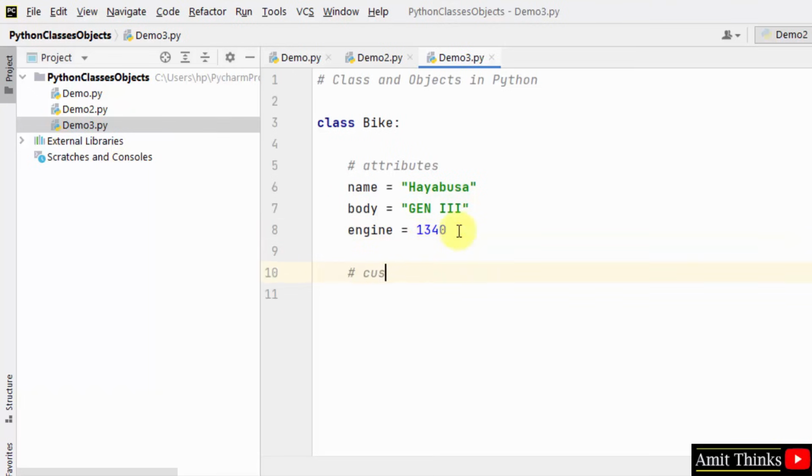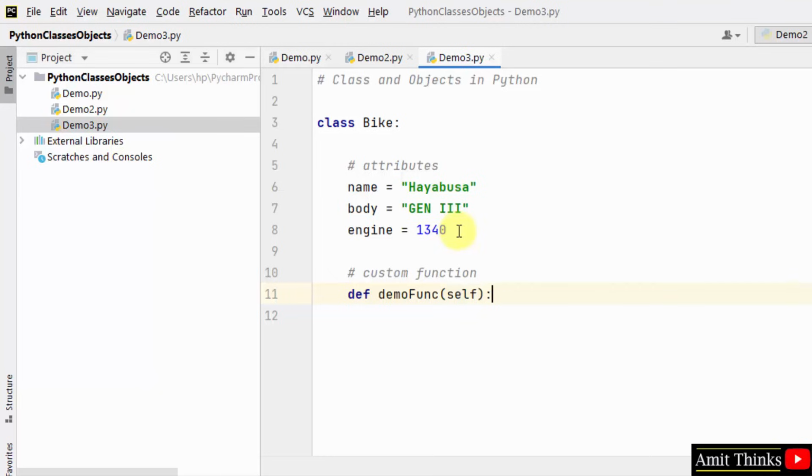Now let us create a custom function in Python. Let's say the name of the function is demo func. You can add any name. We have used the self parameter here. What is self? The class methods in Python have the first parameter as self to access the class variables. A method which has no argument should also have the argument self. You can give it any name instead of self, but I have added self only.